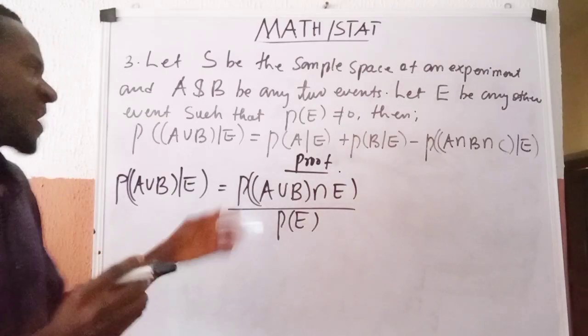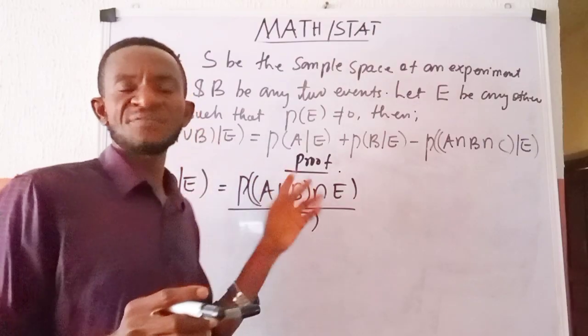Then we are going to use what we call the property of sets.